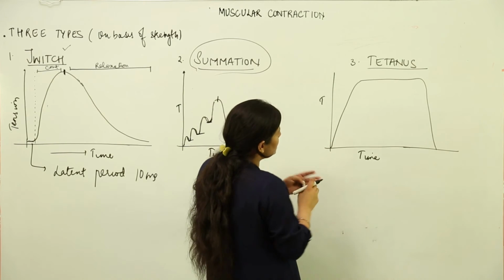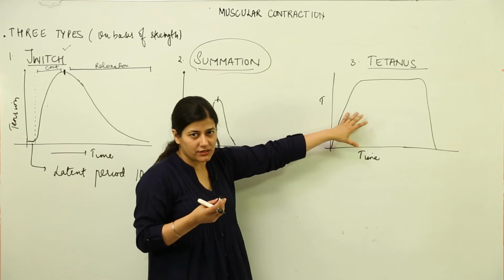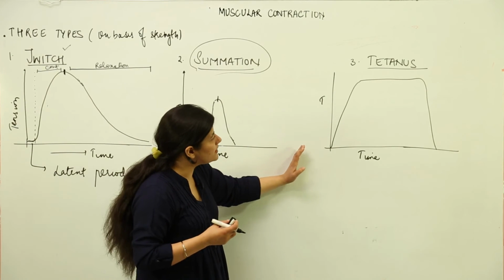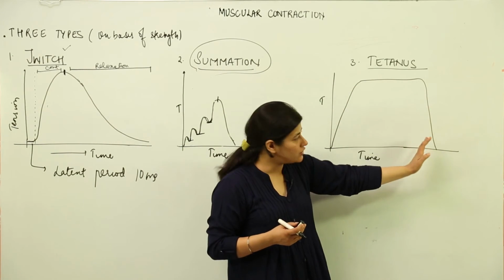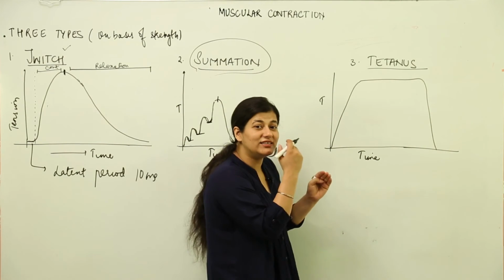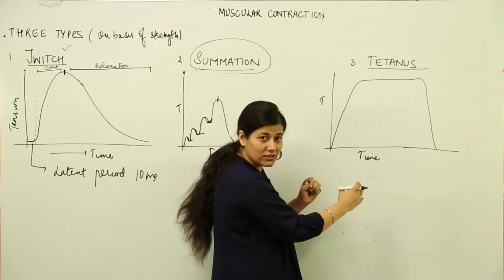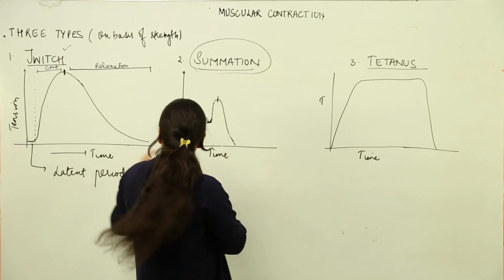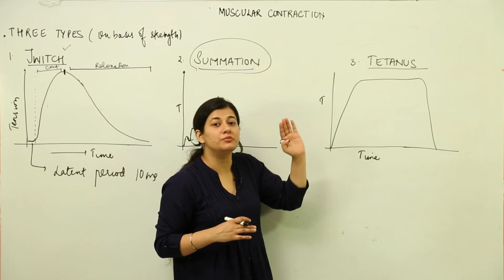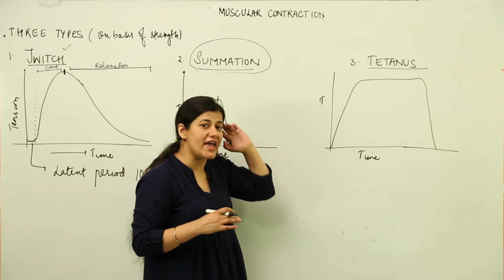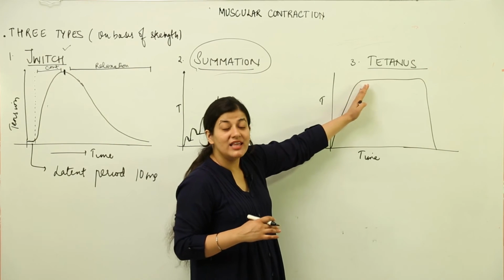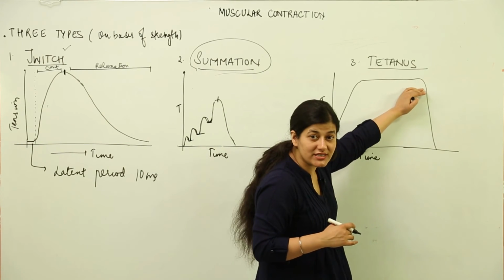And the last one is the tetanus condition. In the muscular contraction of the tetanus type, we see a plateau-like tension being observed. What happens here is that the tension generated in the muscles does not have any latent value, as you can see. A very high action potential is generated. It comes in and contracts the muscles to an extent, then it keeps the muscles in the contraction state for a longer time.